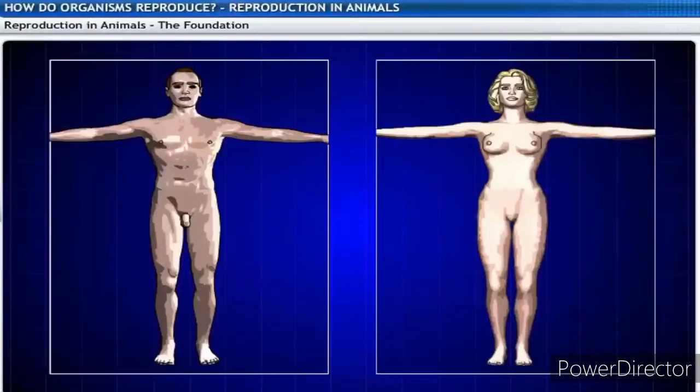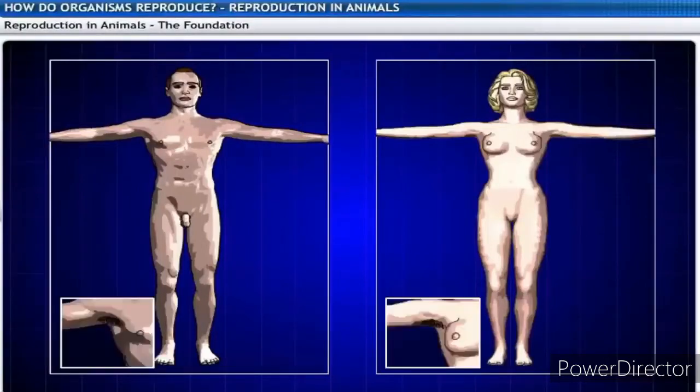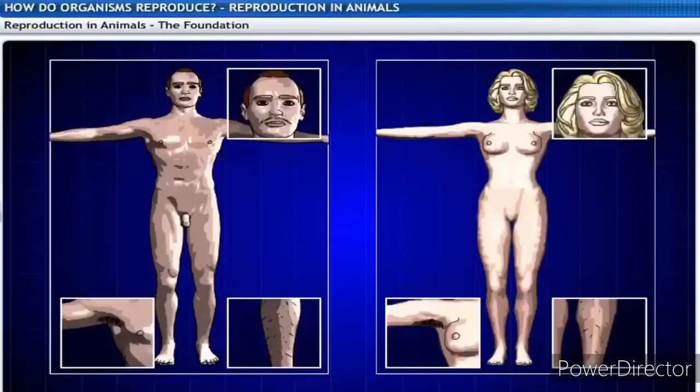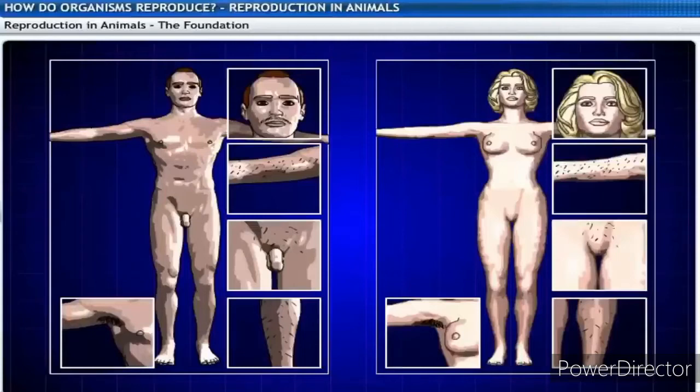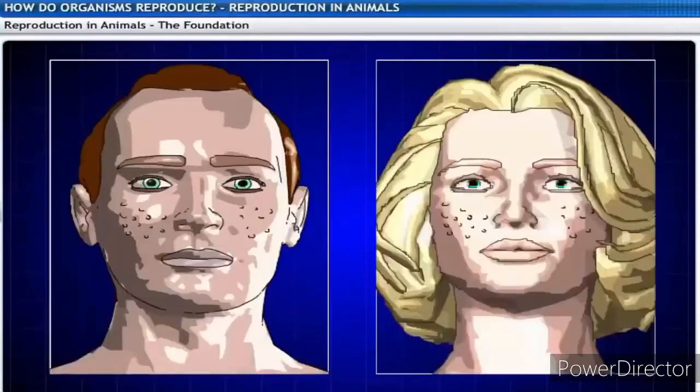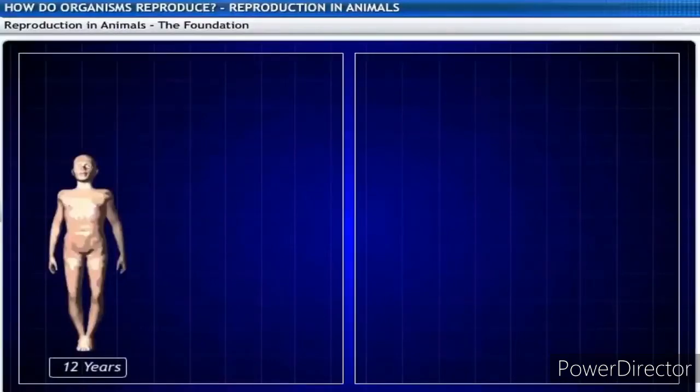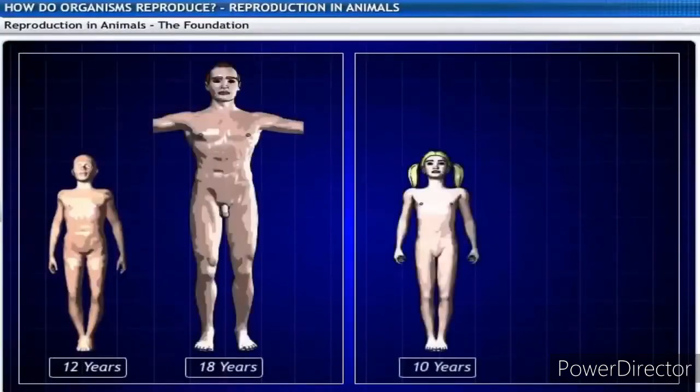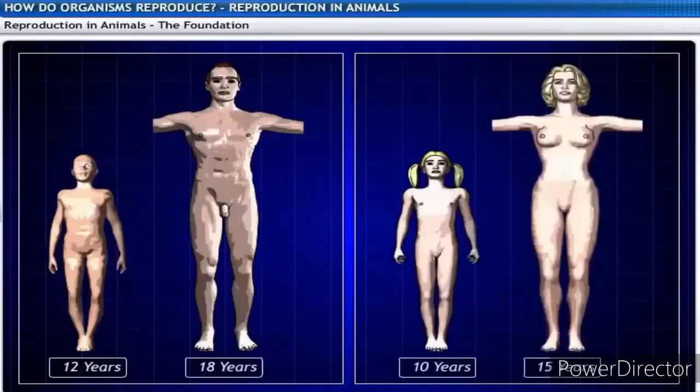During this phase, boys and girls will notice hair growth in certain parts of the body, such as armpits, legs, face, arms, and the genital areas. At this time, the skin too frequently becomes oily and might develop pimples. All these changes take place slowly, over a period of months and years. The time taken for these changes to occur differs from person to person.